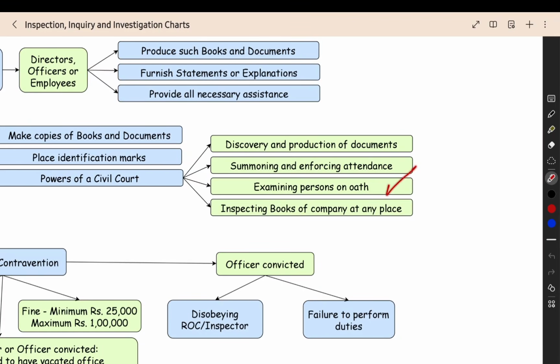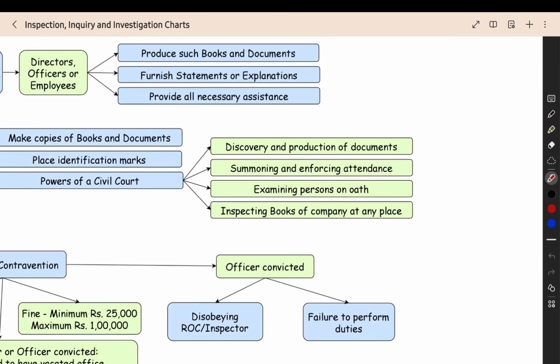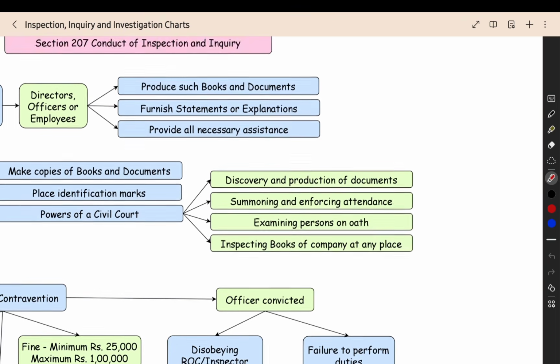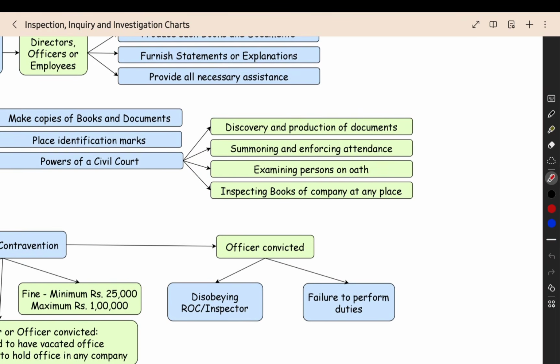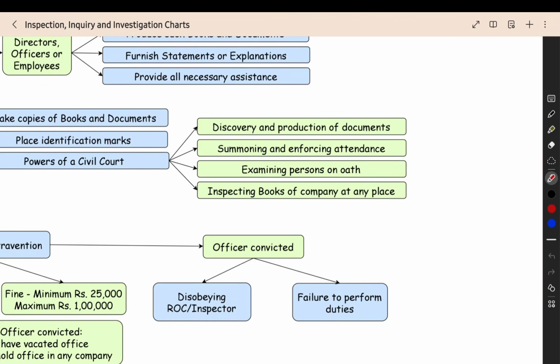Then examining persons on oath. That means they will take a promise: whatever you are telling will be the truth only. When you are a witness in a court, they first ask you for this promise, and after that you give the evidence. That is the procedure of a court. Whatever you saw, you tell in the court. In the same manner, the ROC or inspector also can take the promise from you, and after that they can get the evidence, whatever you know.